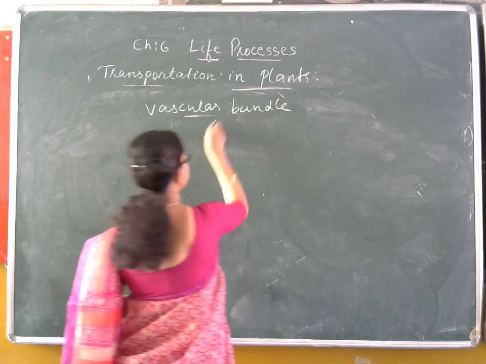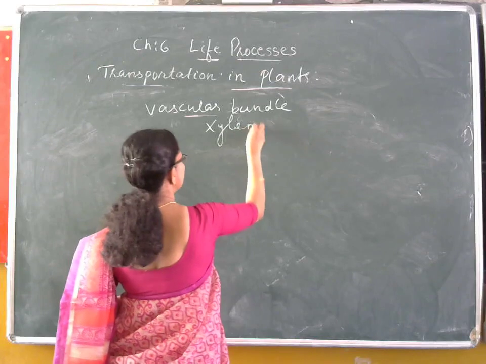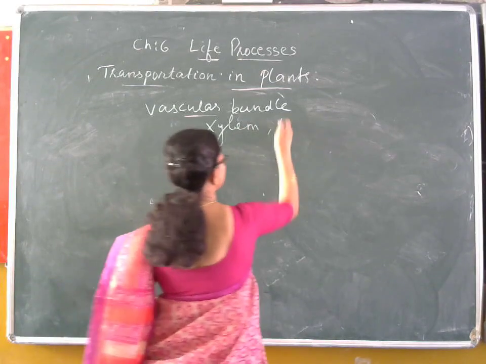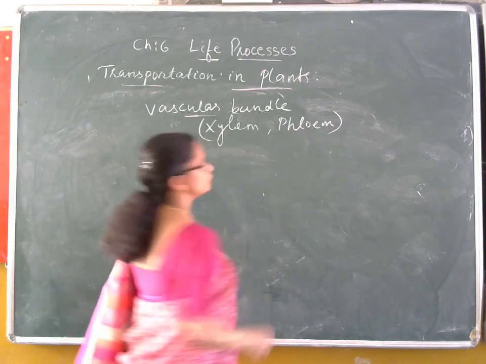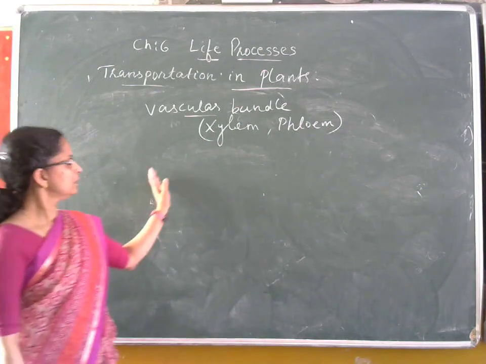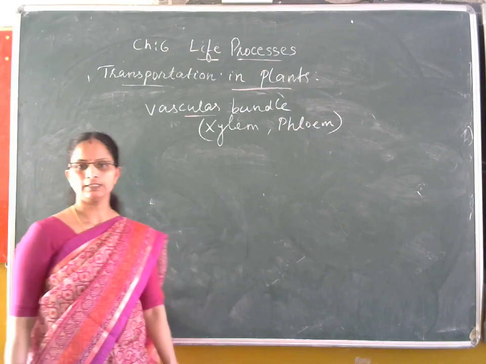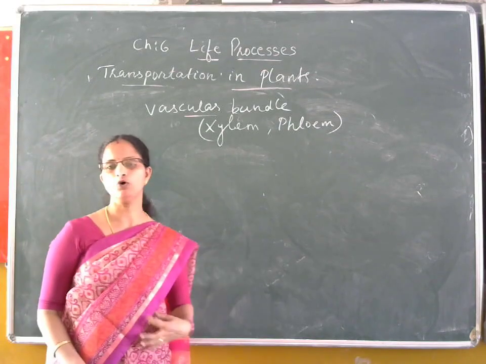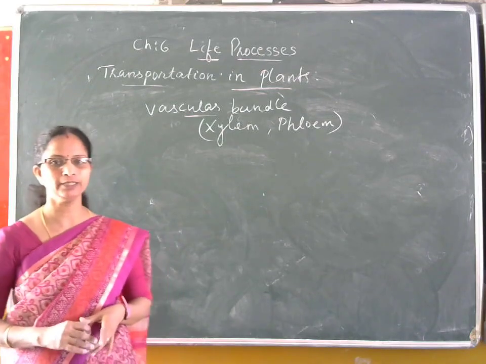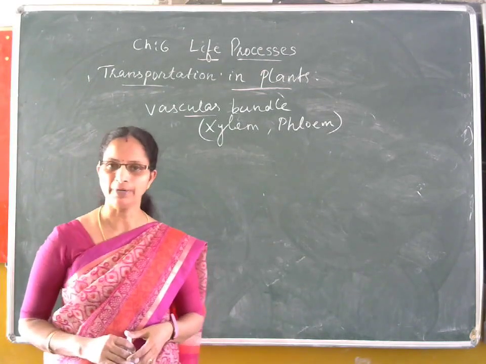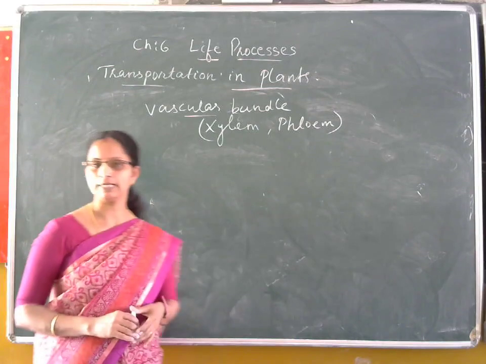The vascular bundle consists of xylem and phloem. As we studied in our previous classes, xylem is a complex tissue consisting of four different elements: tracheids, vessels, xylem parenchyma and xylem fibers.